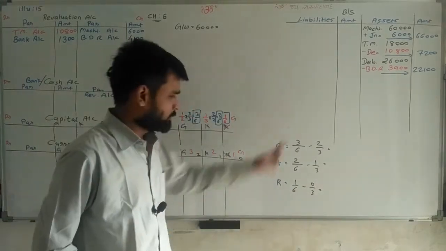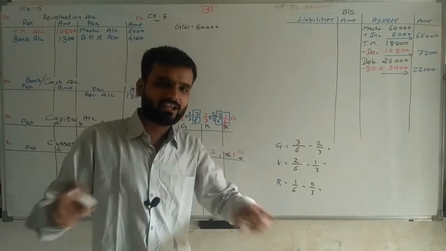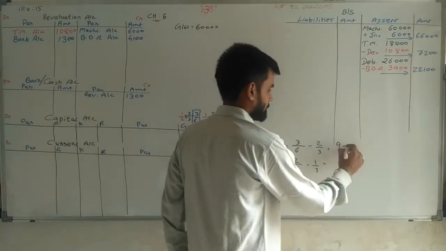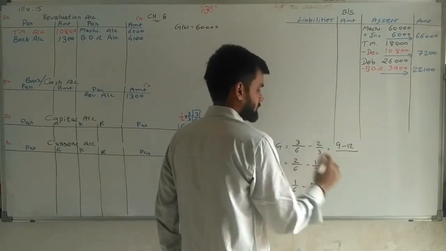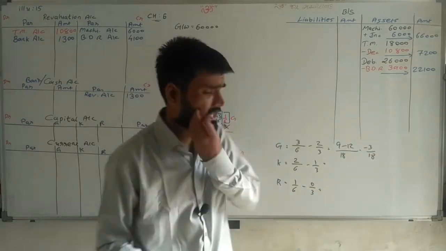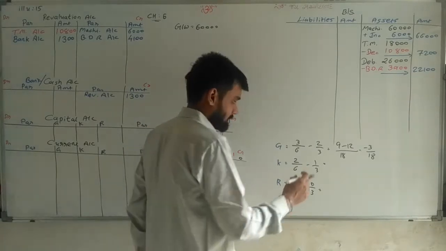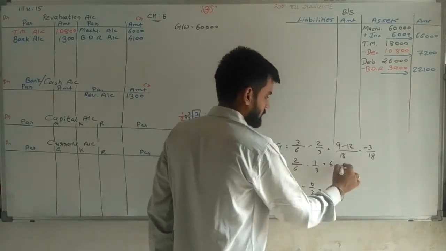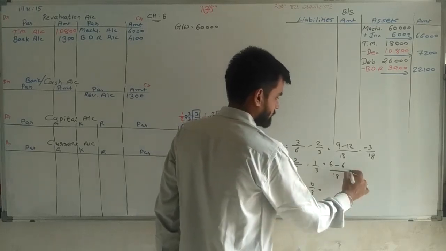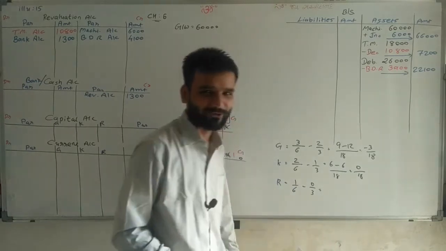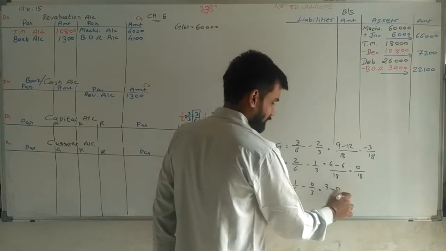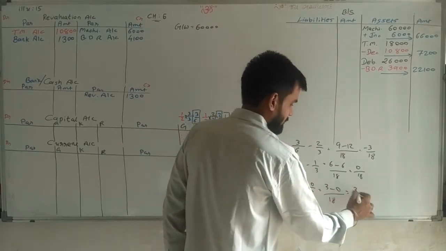Simple. We can take the LCM also, but considering all these students, we are doing only cross multiplication. 3 3s are 9, 6 2s are 12, 6 3s are 18, so 9 minus 12 is minus 3/18. Simple. Going ahead. 3 2s are 6, 6 1s are 6, 6 3s are 18, so 0/18, the most important and best thing. 3 1s are 3, 6 0s are 0, 6 3s are 18, so 3/18.